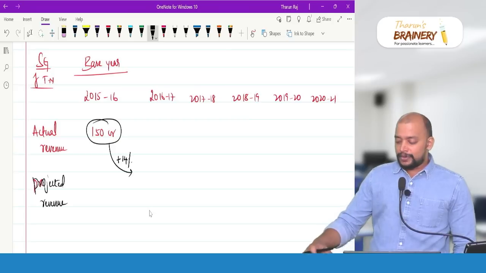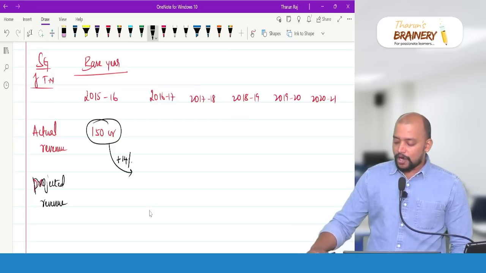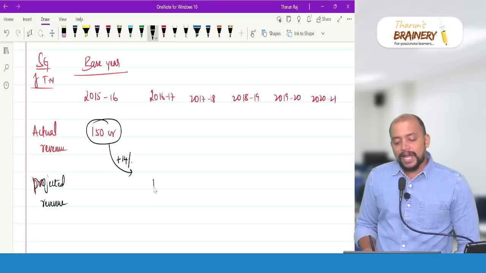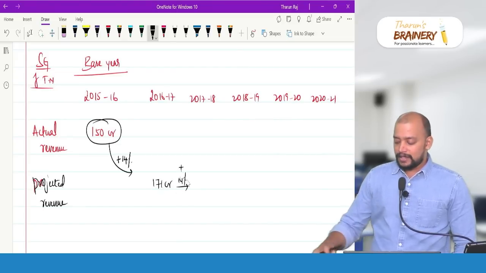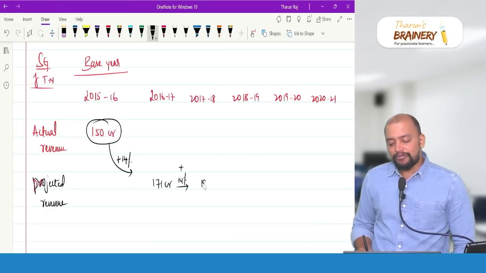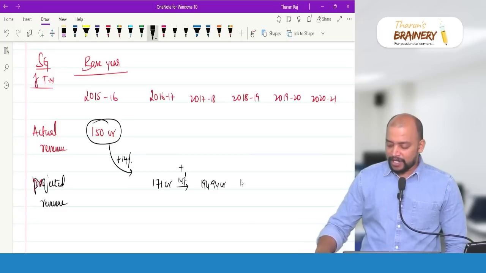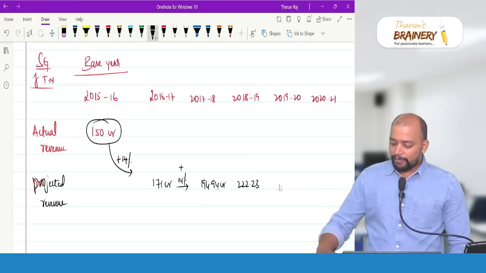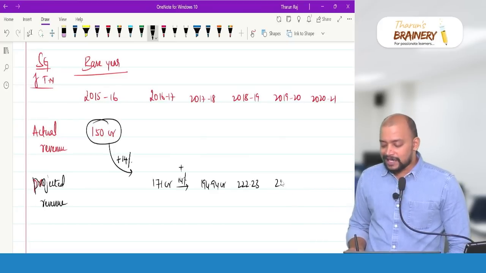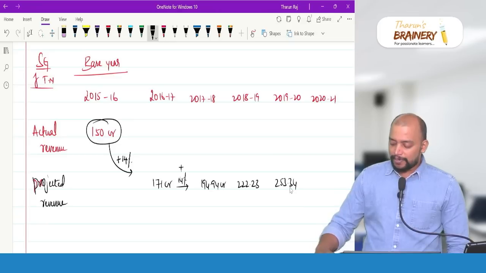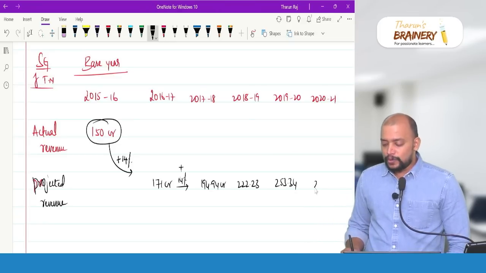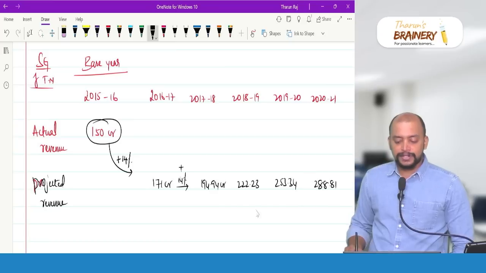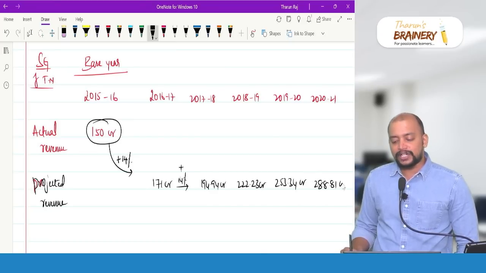Now, projected revenue: 150 crores plus 14% will be 171 crores, and again plus 14%, 194.94 crores. Thereafter plus 14%, 222.23 crores, plus 14%, 253.34 crores, plus 14%, 288.81 crores. Now this will be taken as the projected revenue.